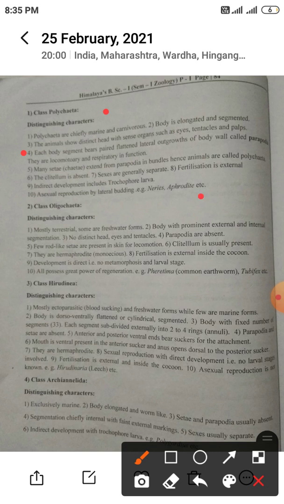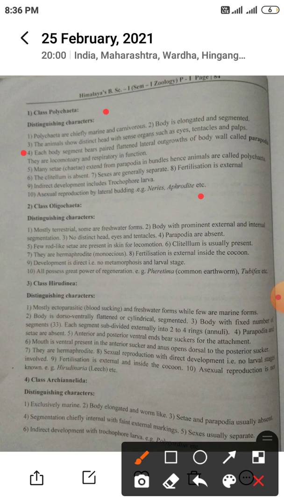Many setae extend from parapodia in bundles, hence the animals are called Polychaeta. Many setae means large numbers of setae extend from parapodia in bundles. They contain a large amount of seta.